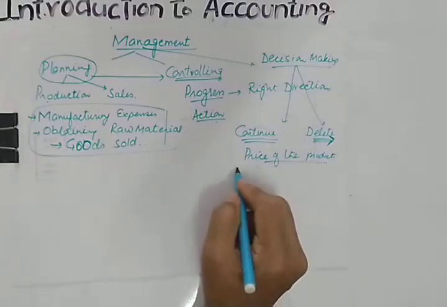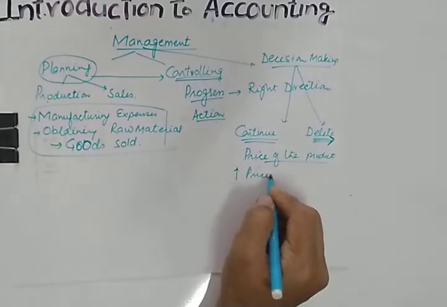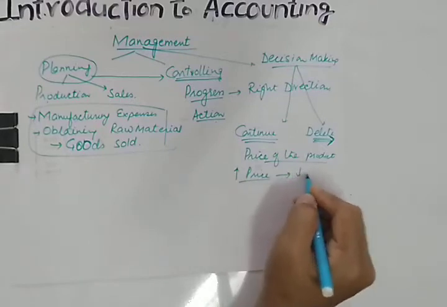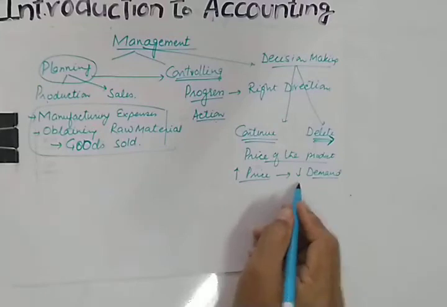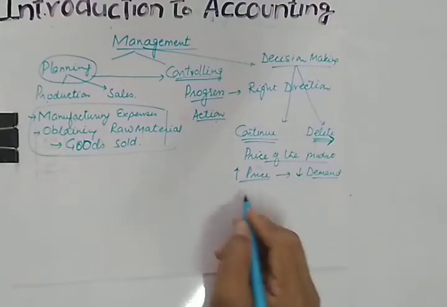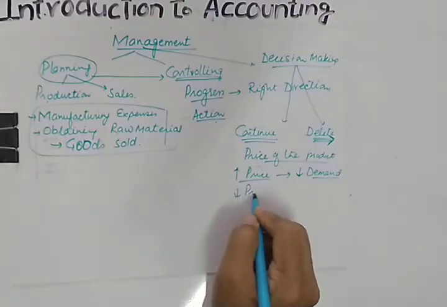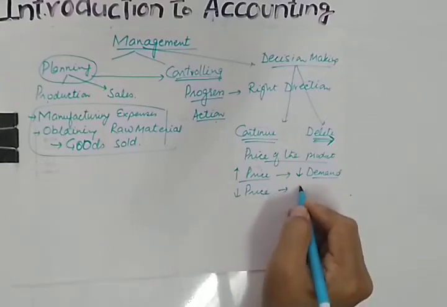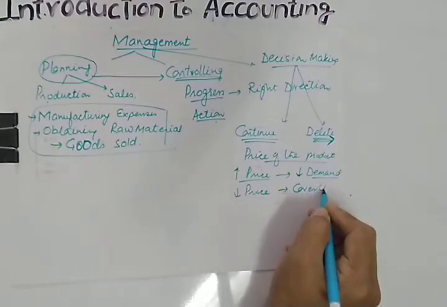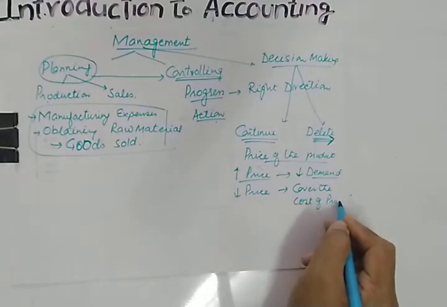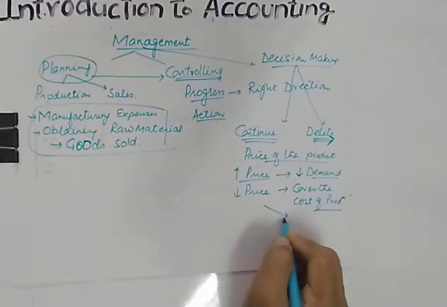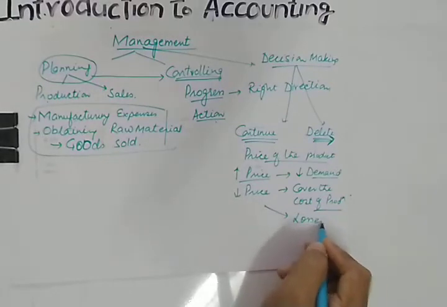If you set a very high price, then what will happen? This will reduce the demand of the product. You won't be able to capture the market, so you will lose customers. Likewise, if you reduce the price, then you won't be able to cover the cost of production. And what is the result? If you won't be able to cover the cost of production, then you will start suffering losses.